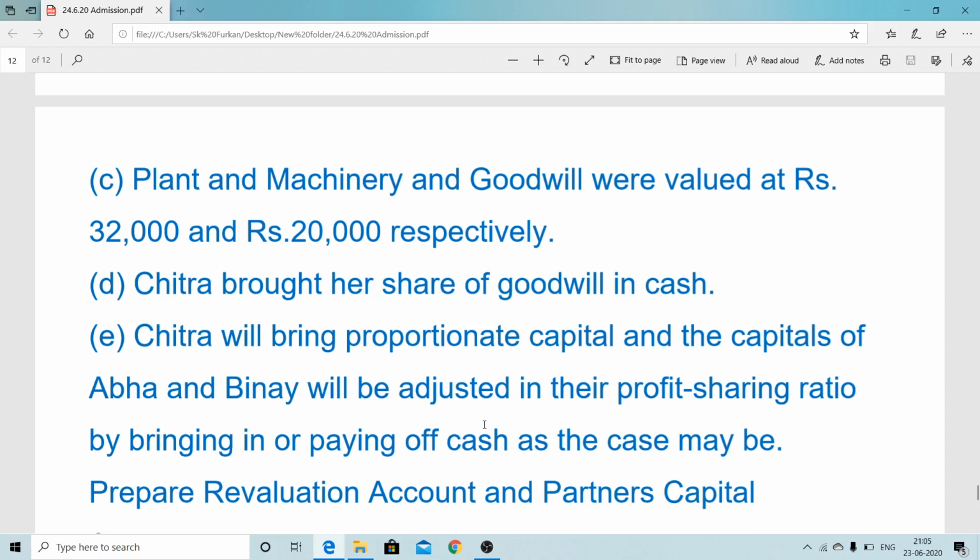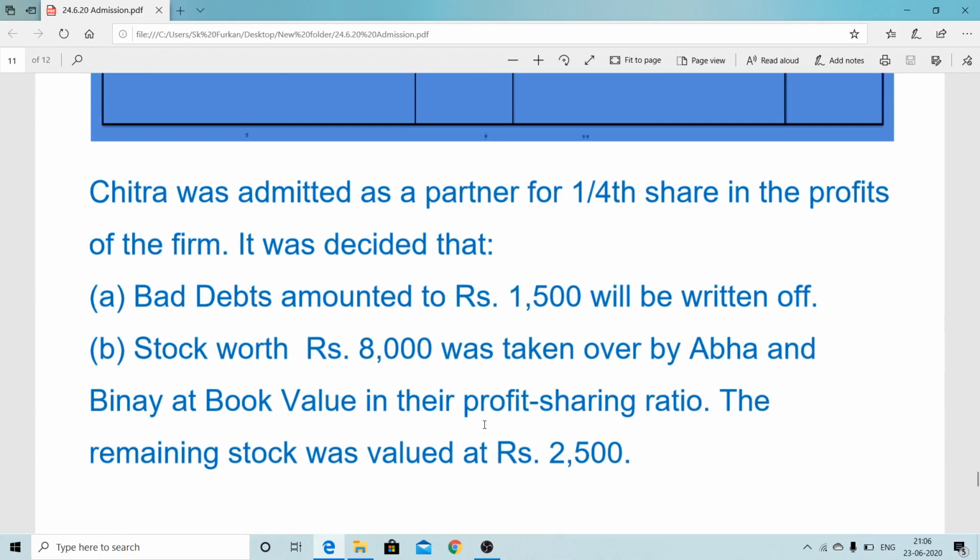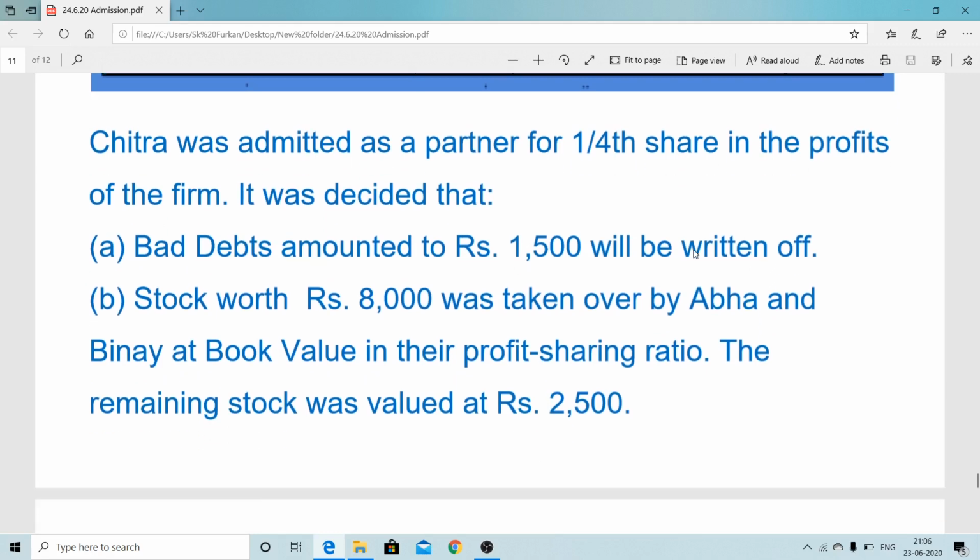So the same process: first we'll make the revaluation account, we'll show the adjustment of capital accounts. After that we'll calculate the old partners' adjusted combined capital, and the same way, 1/4 is acquired by the new partner. So 1/4, and 1 minus 1/4 is 3/4. Here 1/4 is the new partner, so 1 minus 1/4, 3/4 equals their combined capital. Therefore for this purpose we can use the unitary method, as I showed in the previous sum. The same way we can find the new partner's capital.